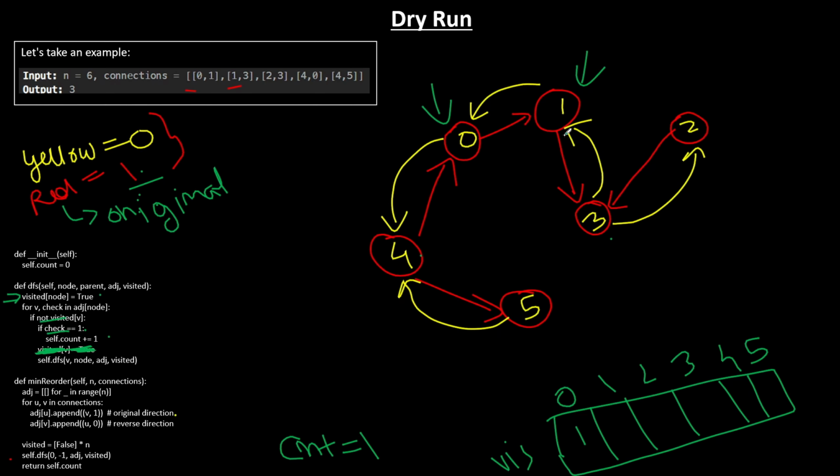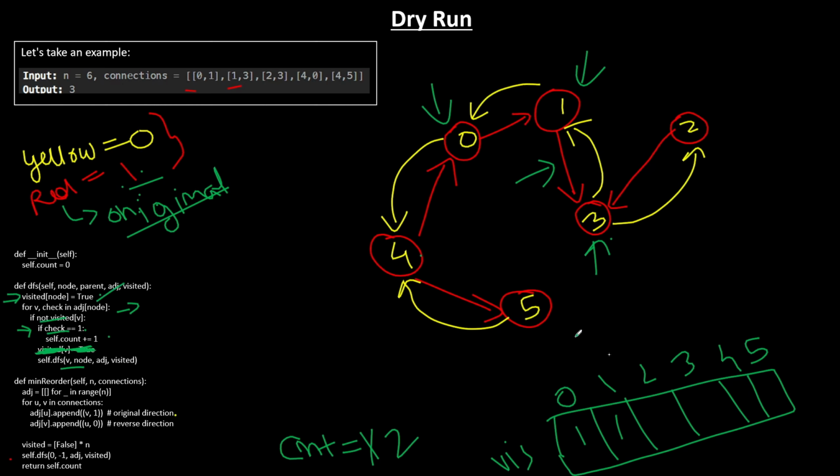Now from 1, we will call the DFS. You mark 1 visited again here. Then you check for its children nodes. So there is 3, and it is not visited. To come to 3, which edge did you use? You used the red colored edge whose value is 1, which is the original edge. Therefore, this condition becomes true if check equals 1. So you increase the count to 2.